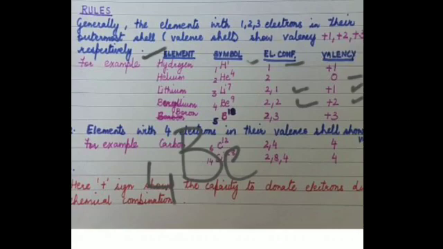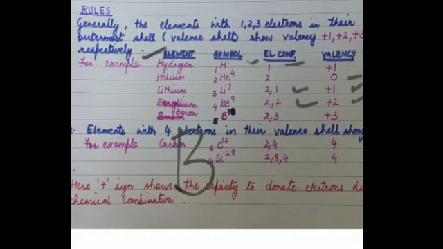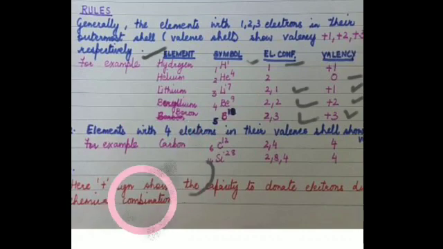Similarly, next is boron. It has a symbol of B and atomic number 5. So you can see the electronic configuration is 2 and 3. Again, how many valence electrons are there? 3. So the valency is +3. Is it clear to you?